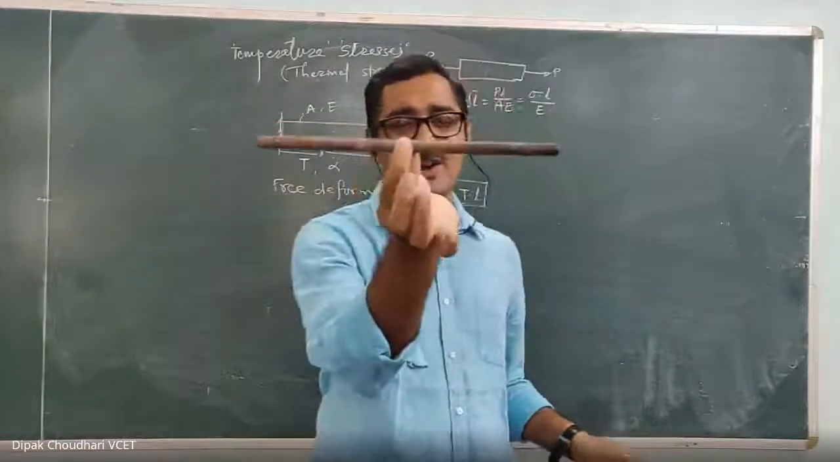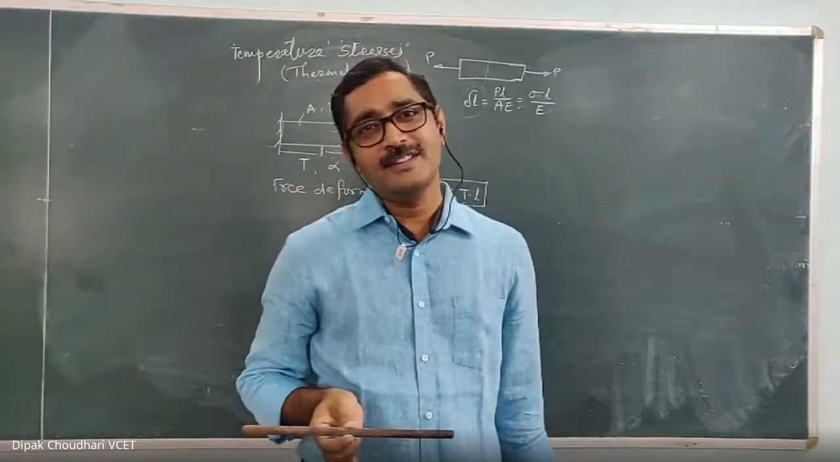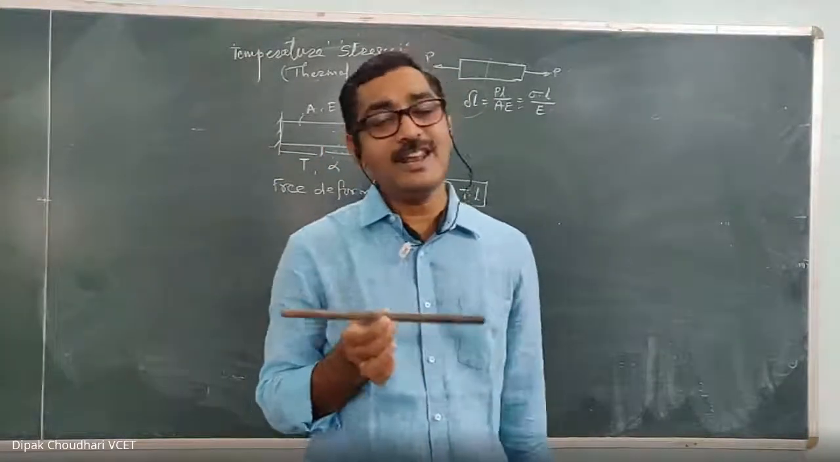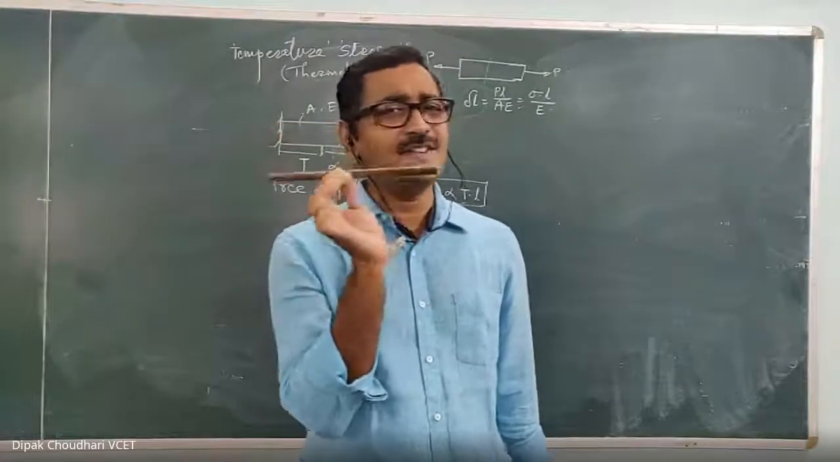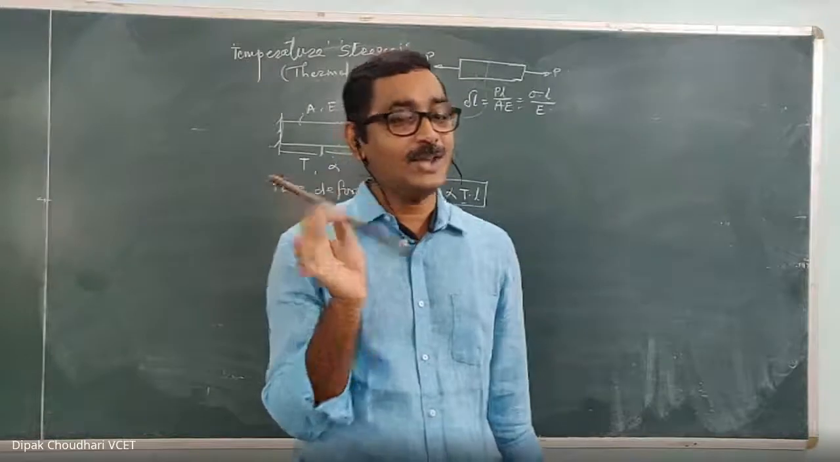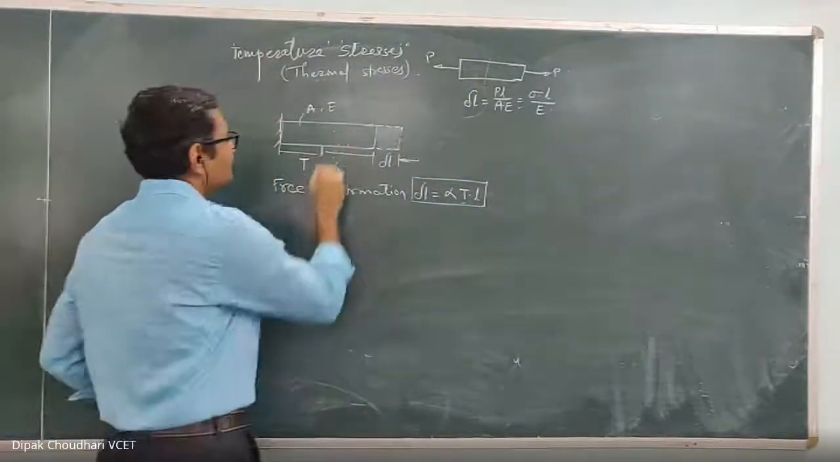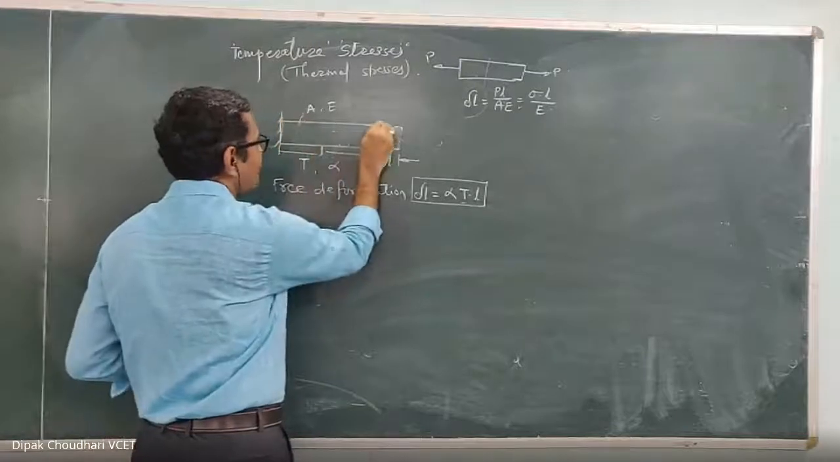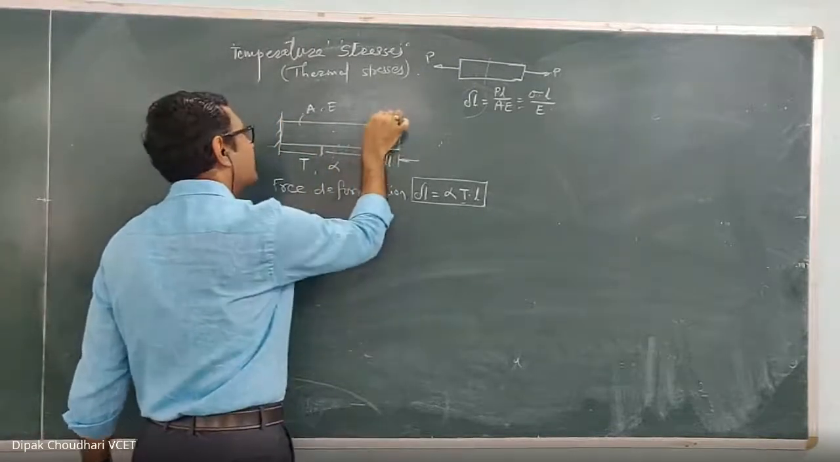For example, if this is the rod, and I place this rod in an oven and heat it slowly, gradually, then in the oven it is free to elongate. So no temperature stresses will be induced in this. Okay, so where are the temperature stresses induced? Let's assume this is the original length of this rod, and at this end there is one free rigid support.